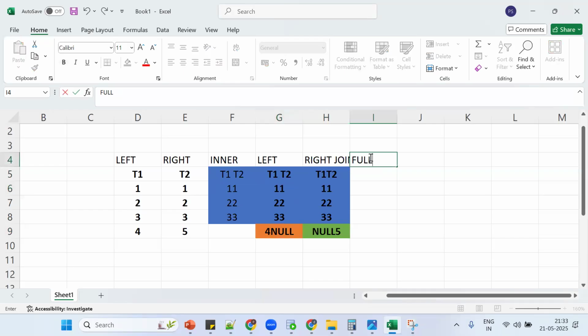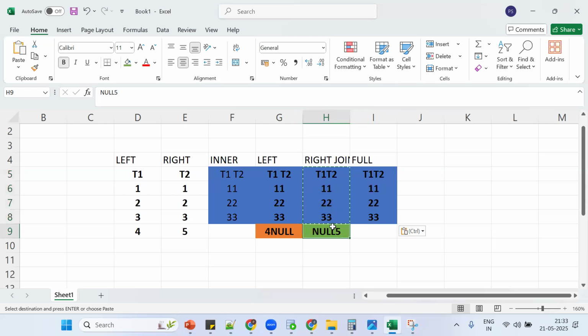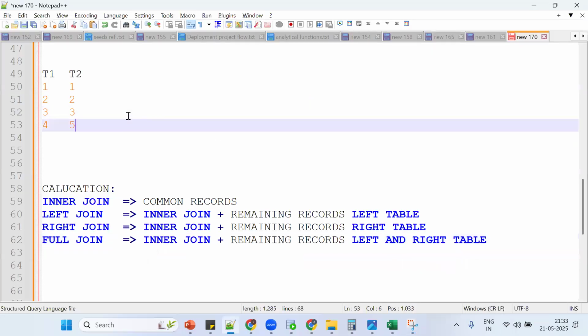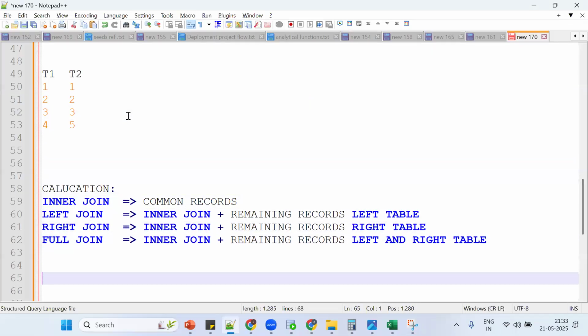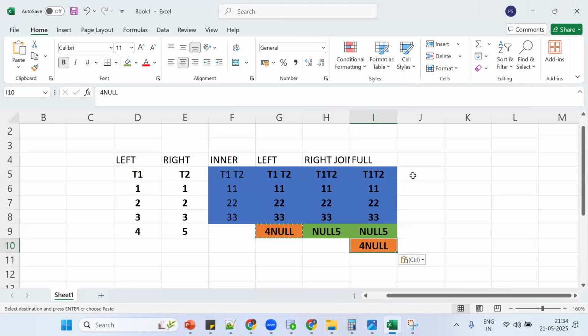Then what is full join? Tell me. Full join is nothing but inner join plus the remaining records from the left and right table. Correct? Simple thing. So for the definition, you need to say this functionality. But while doing calculation, go for this concept: common records; inner join plus remaining records from the left side table; inner join plus remaining records from the right side table. You need to say it like this. So far good: inner, left, right.